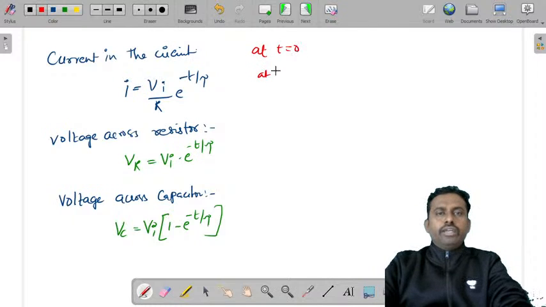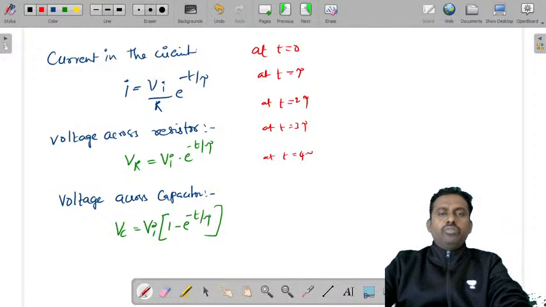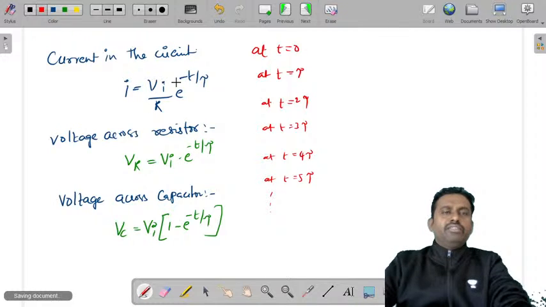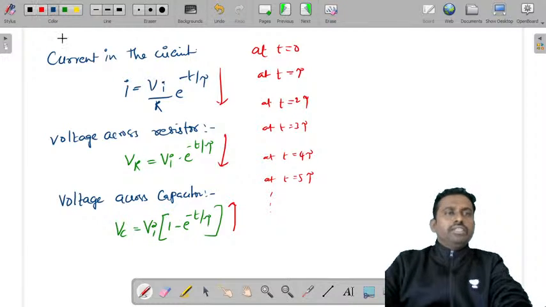at t is equal to 0, at t is equal to tau, at t is equal to 2 tau, at t is equal to 3 tau, at t is equal to 4 tau, at t is equal to 5 tau, and so on. If you observe, this value is a decreasing function, this is also a decreasing function, and this will be an increasing function. Now let's try to plot them.